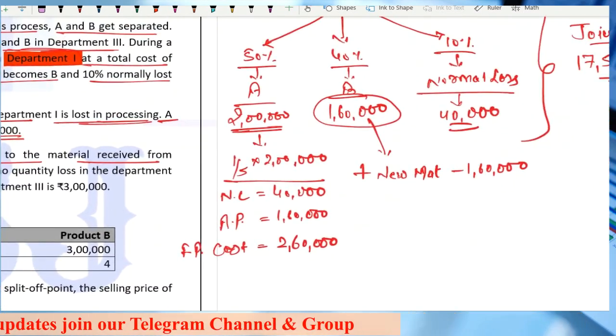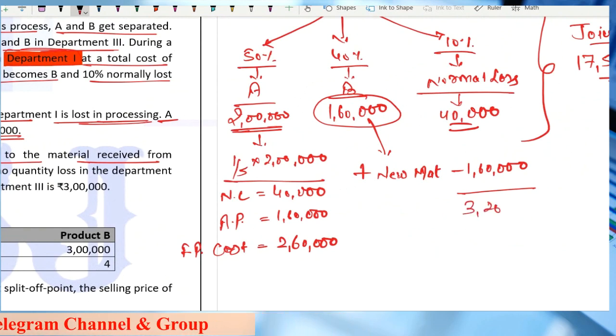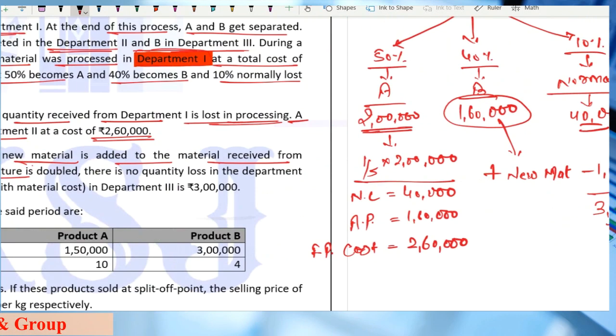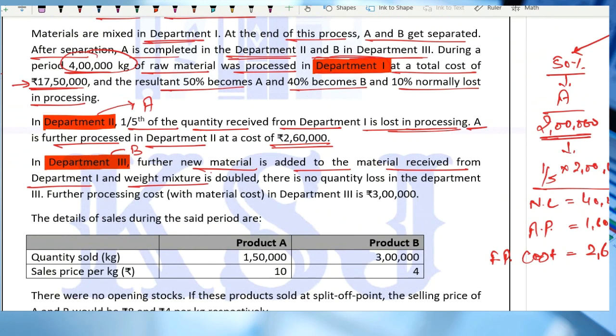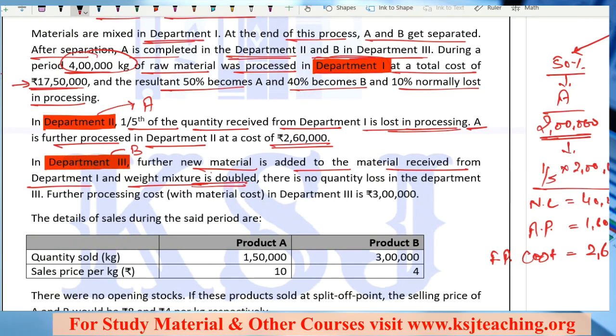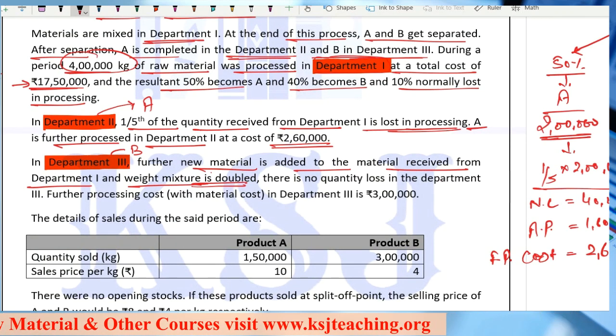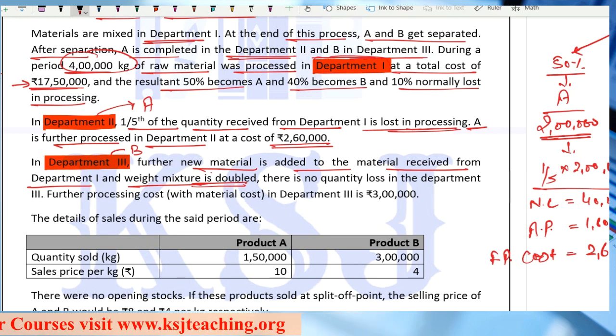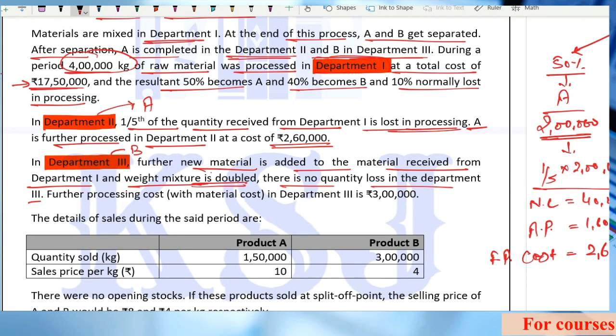Any doubts? So the total is 3,20,000 of B. The weight mixture is doubled. 1,60,000 received from department number 1, then it is doubled. That means the new material we are entering is 1,60,000. There is no quantity loss in department 3. There is no loss, no normal loss.